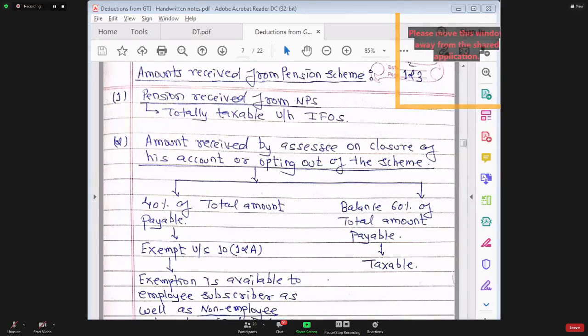Life insurance policy is taken for the employee. Premium is paid by the employer. This premium is an expenditure for the employer, income for the employee. Since it is an expenditure for the employer, he will claim deduction while computing his business income. Since it is an income of the employee, it is taxable to him as per section 17(2)(v). It is fully taxable to the employee, and that same amount he can also claim as deduction in section 80C. Have you now understood very clearly?